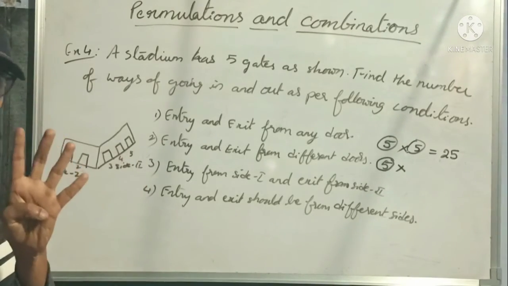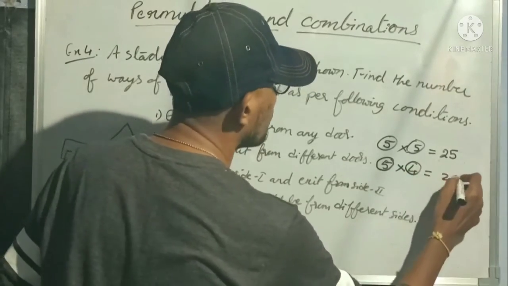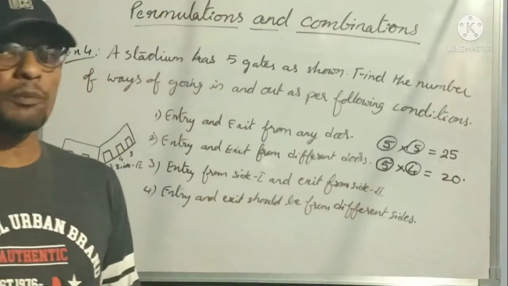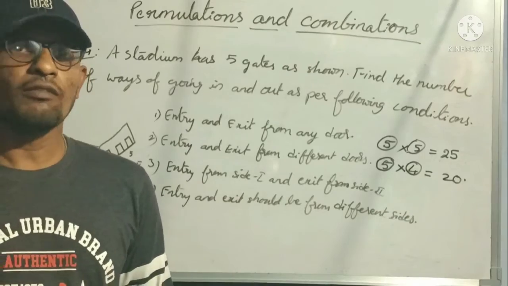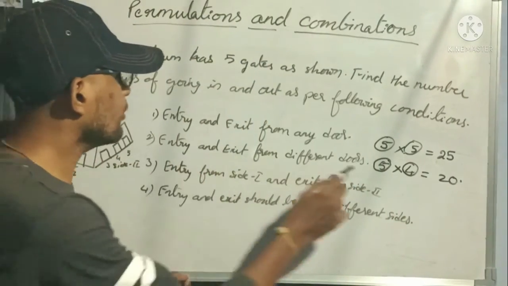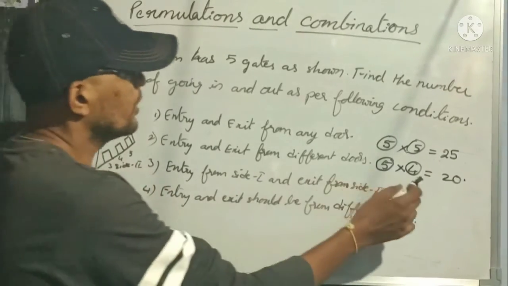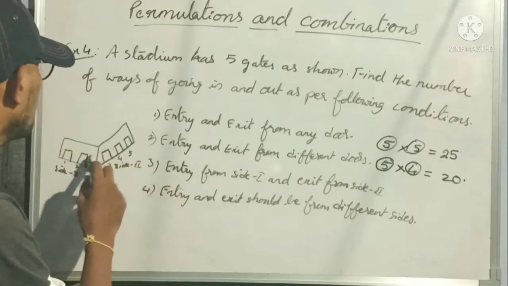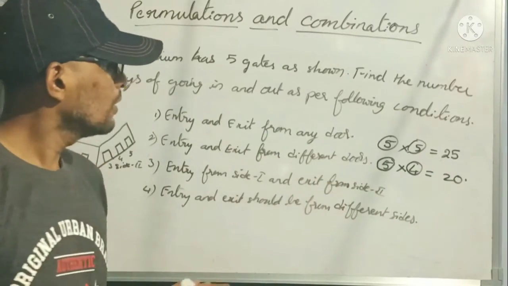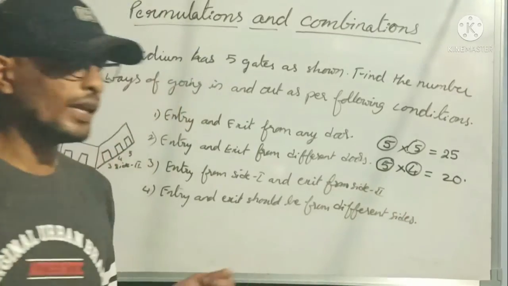Only 4 different doors, right? So 5 into 4 is how many? 20 different ways are possible. Understood? Why? Because one of the doors is not possible now. He has entered from that door already, so we should not come out from the same door. So next time when he is coming out, he should not exit from the same door. Clear? That's why 5 into 4 is 20 ways.